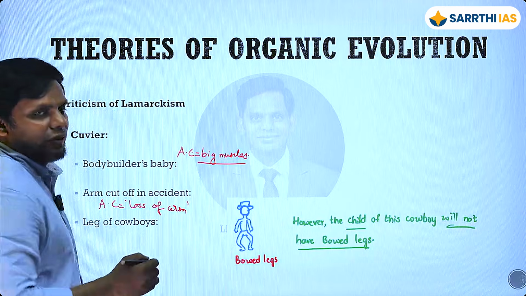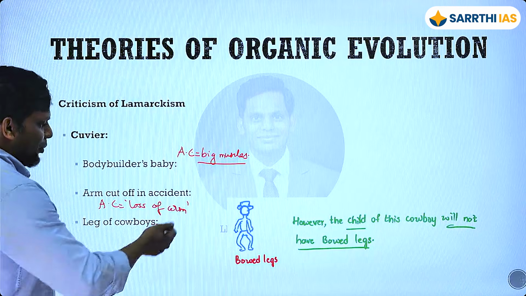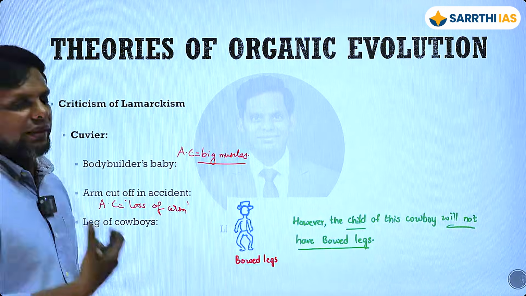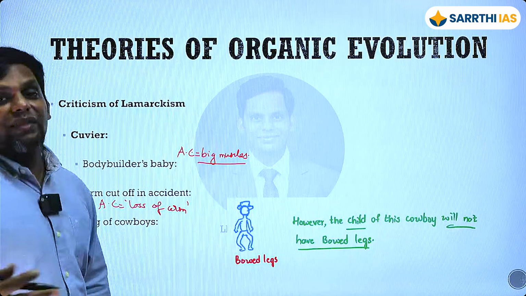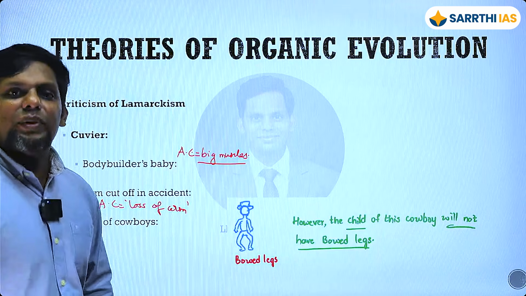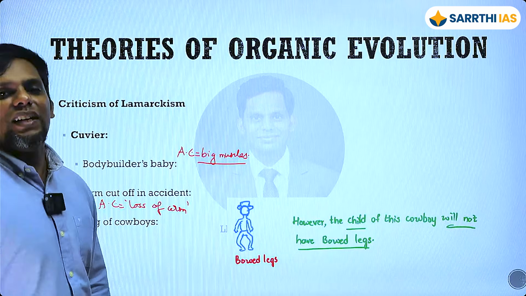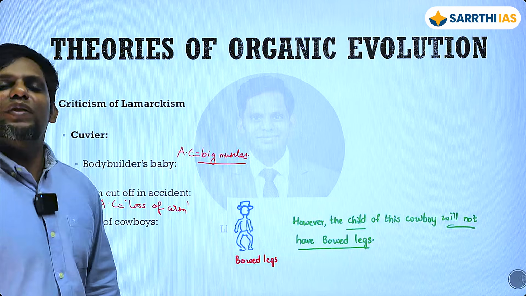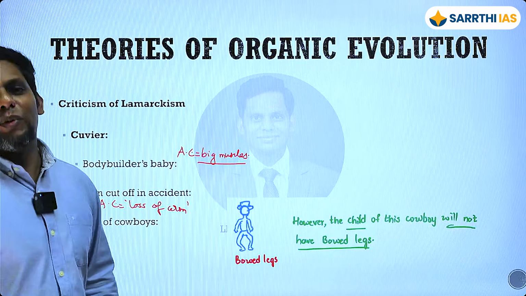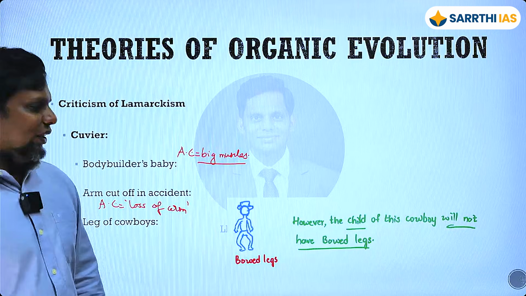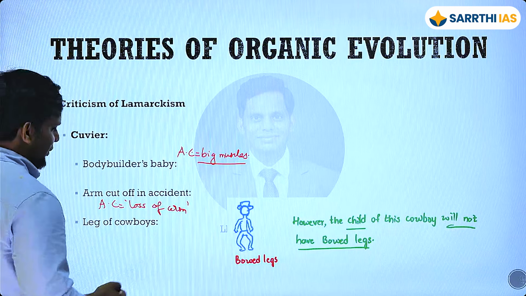It is not going to be inherited. The child can actually be born despite the father or mother's accident in which they lose an arm. Or let's say, what if the father does not have an arm because of an accident and the mother does not have one in an accident? मान लो कि same accident में both of them basically lost their right arm. What about the child? Okay, the child will still be born with both arms, right?